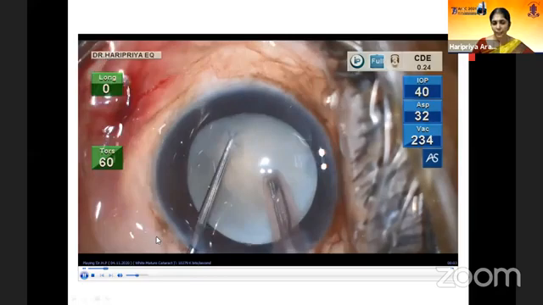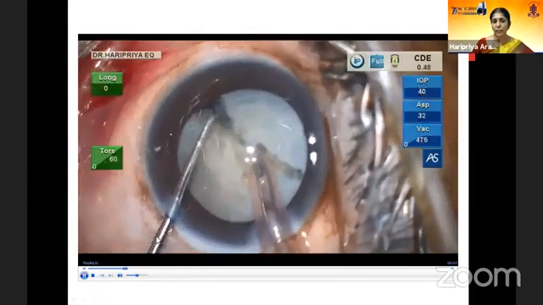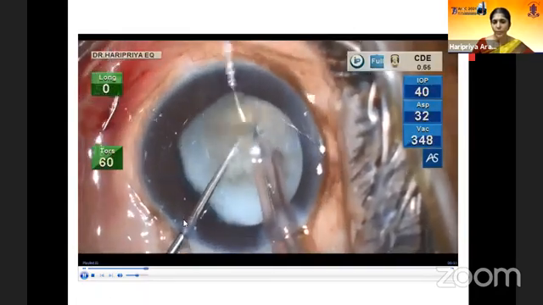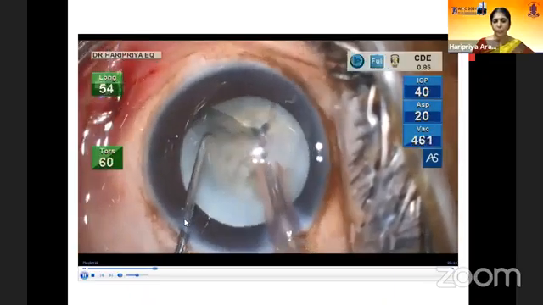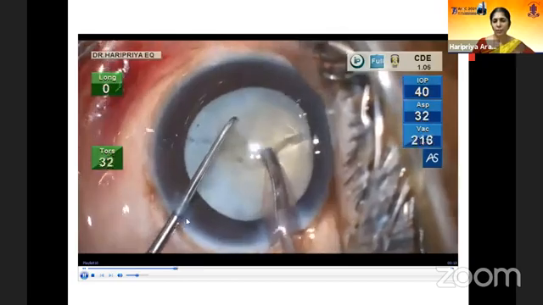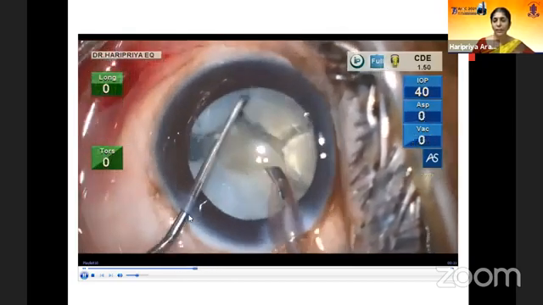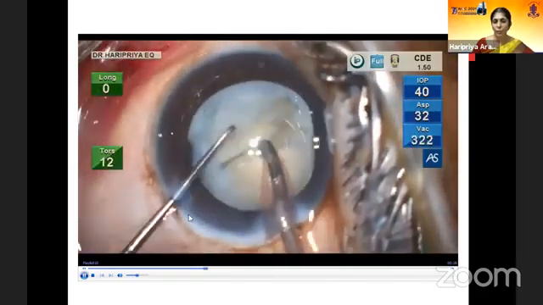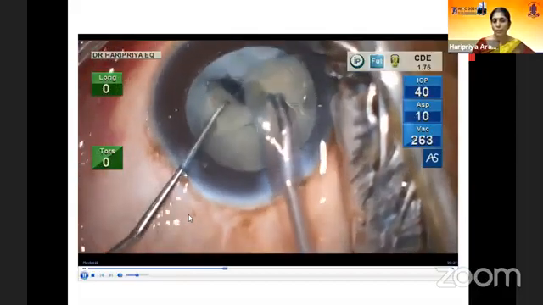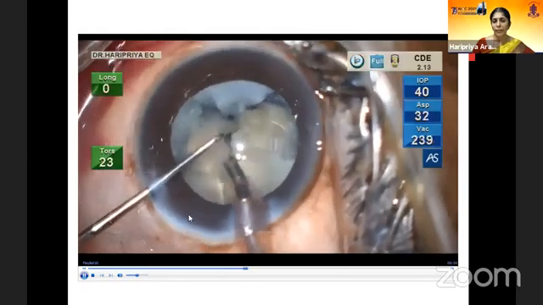This is a mature cataract. As I said earlier, in mature cataracts, we need to have a higher safety component because we don't have the epinuclear support. Again, my IOP is set at 40 with similar vacuum and aspiration flow rate settings. It is very important to have chamber stability in these cases. There's a higher chance of PC trampolining during the emulsification, but during the chop as well, it is more difficult for us to have control during the chop phase. So you want to have a very stable anterior chamber here.